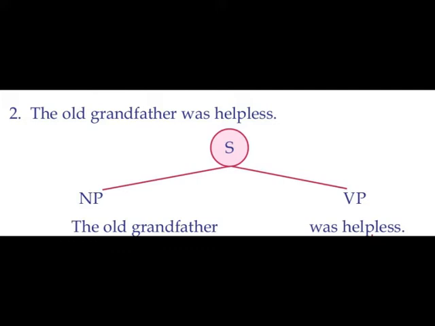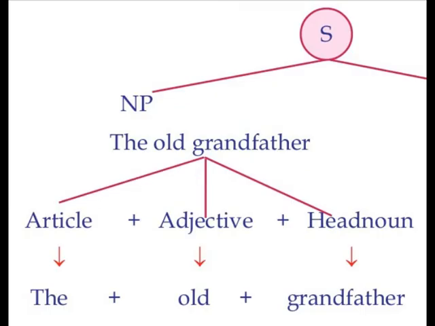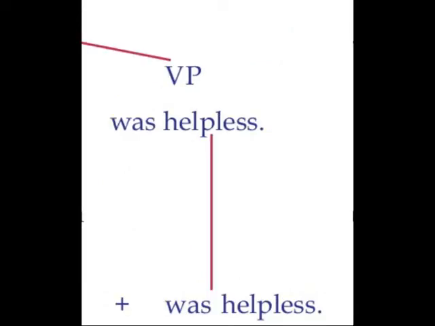You can see that noun phrase is again divided into its constituents. They are article, adjective and head noun. Which is the article? The. Adjective, old, and head noun, grandfather. Verb phrase we haven't divided. It is just written as was helpless.